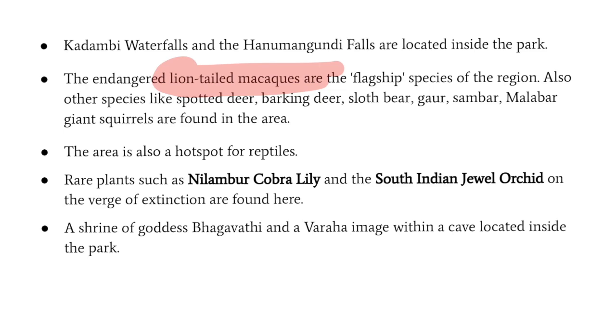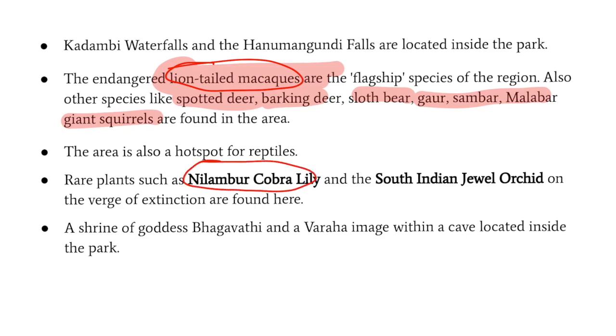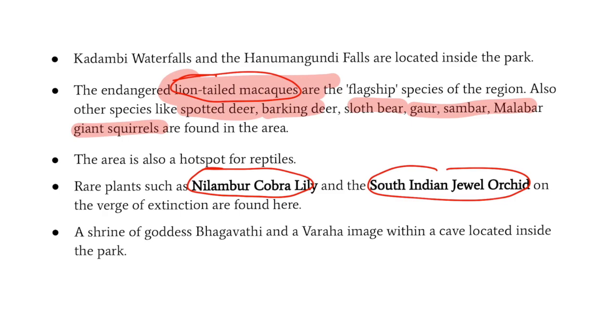And apart from lion-tailed macaque, other species such as spotted deer, barking deer, sloth bear, Gaur, Sambar, Malabar giant squirrels etc. are found here. But lion-tailed macaque is the star species of this particular place. And one more thing for which Kudremukh was in the news is because of Nilambur Cobra Lily and South Indian Jewel Orchid. These are two plants and now they are on the verge of extinction and they are found majorly in this region only.